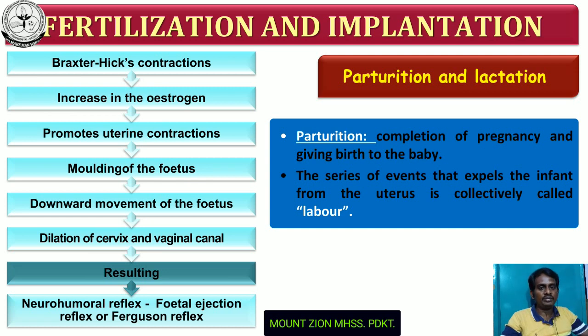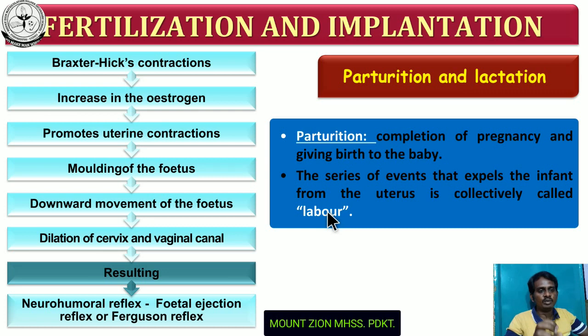At this stage the fetus has not yet come out, but this Braxton Hicks contraction initiates another reflex. What is the reflex? The fetal ejection reflex or Ferguson reflex. This reflex is normally initiated by the Braxton Hicks contraction. This entire process is collectively called labor.